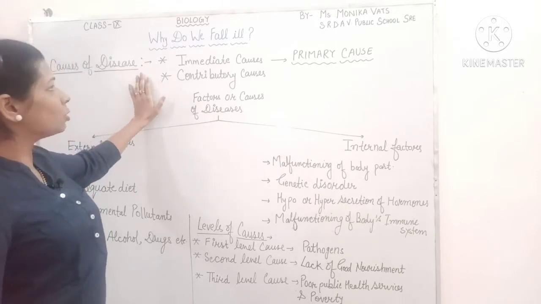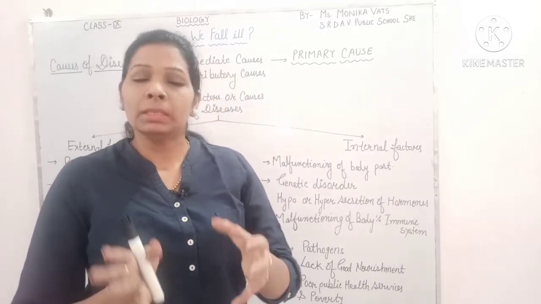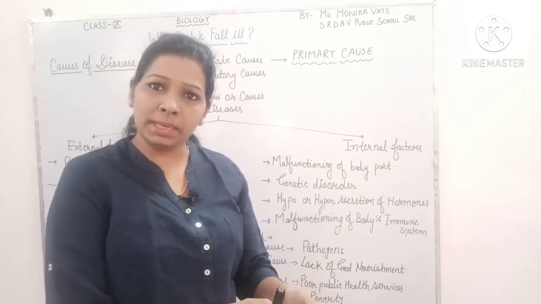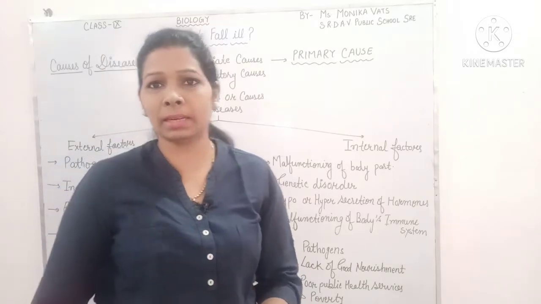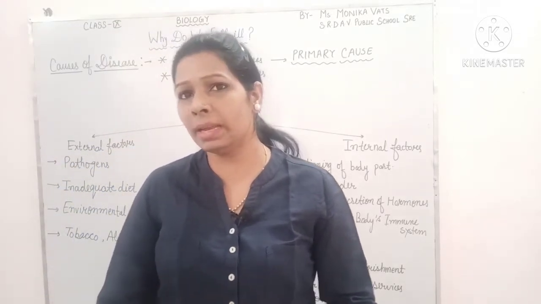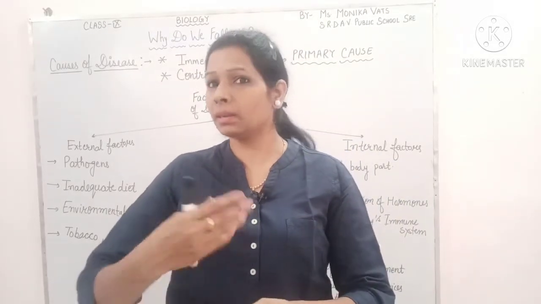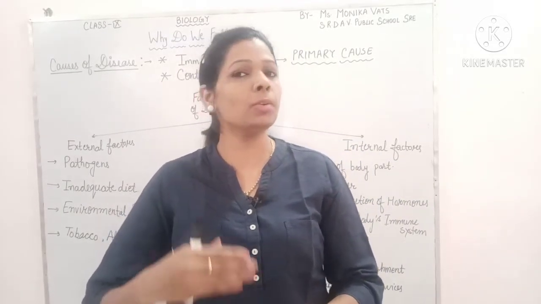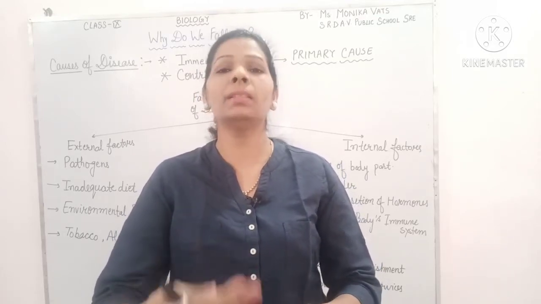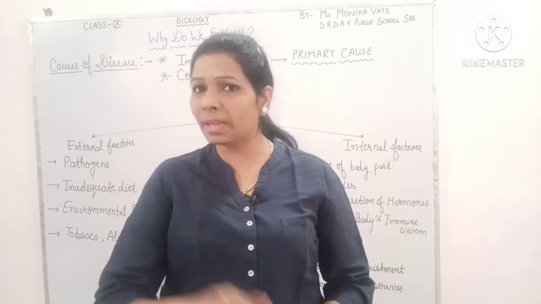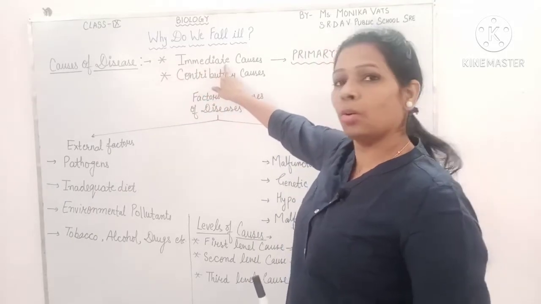So for causes of diseases, basically there may be two different types of causes. Sometimes the cause of the disease is immediate, that means it can be seen, it can be understood, it can be observed, so that is the immediate cause. But sometimes many conditions are there which do not directly cause diseases, but they contribute to the disease. So on that basis, causes of diseases may be immediate causes.